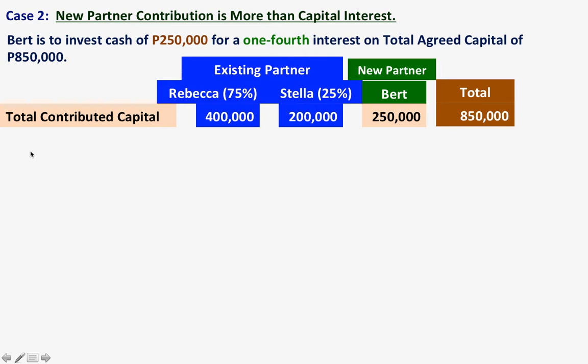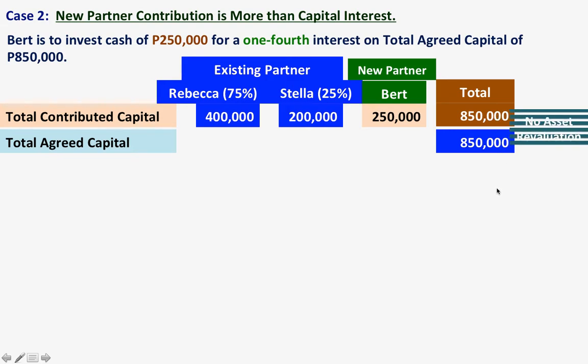The next thing that we have to determine is the total agreed capital, and based on the condition, the total agreed capital is also given at 850,000. Since TCC and TAC are the same, there is no asset revaluation.